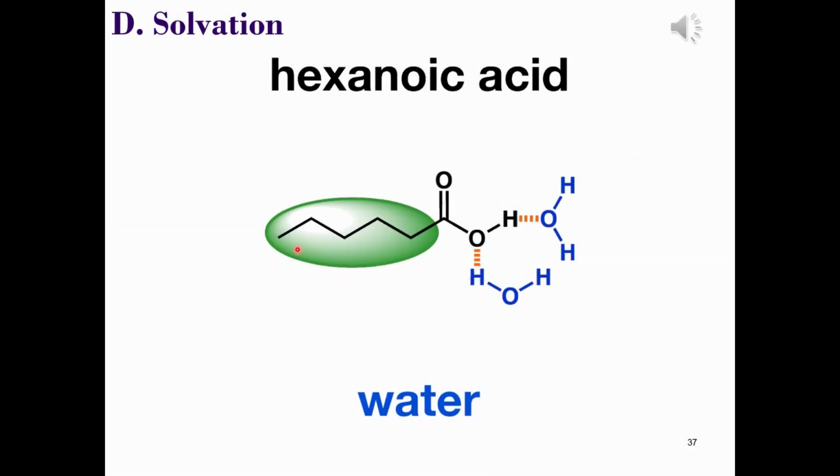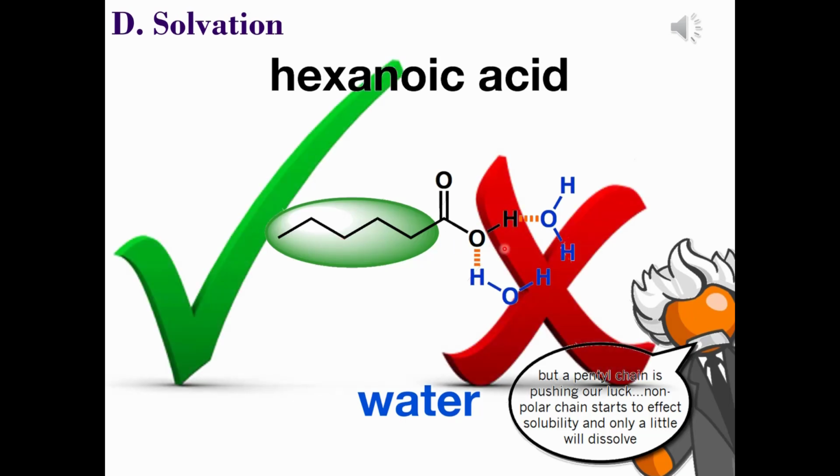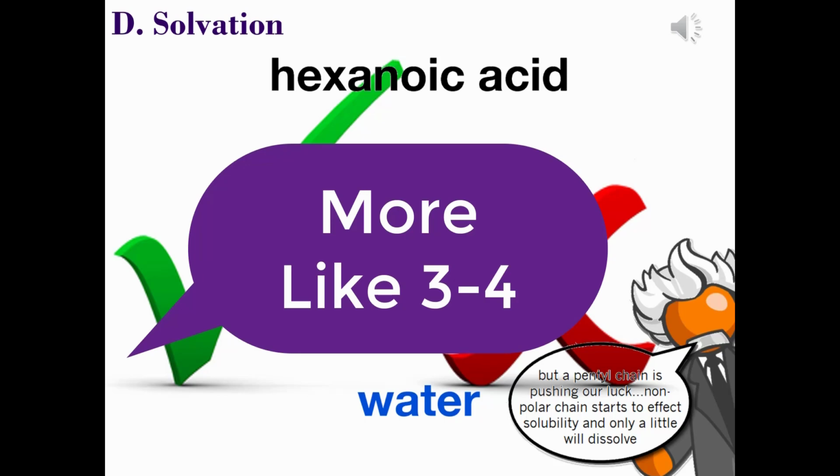By adding an additional 2 carbons to this chain length, we've really started to push our luck. The pentyl chain is in effect non-polar, and so this begins to affect the solubility of our carboxylic acids, and very little of this will dissolve. With other functional groups such as alcohols, the size of the carbon chain is usually less, so typically 4 to 5 carbons before those alcohols become borderline soluble.